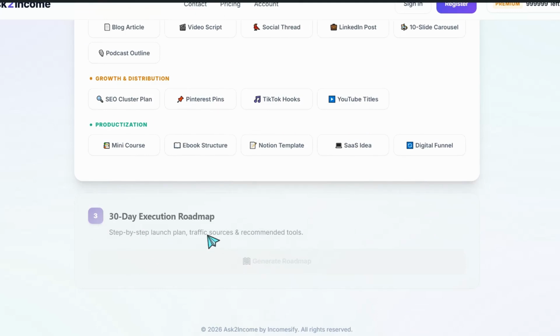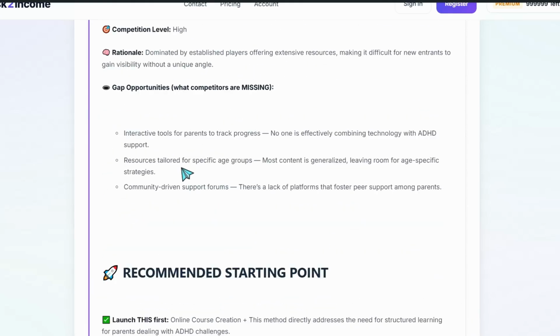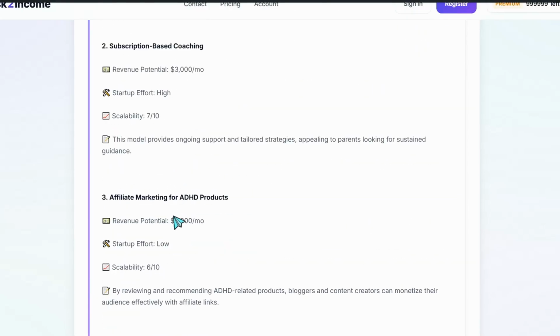So the first tool you have to keep in mind from now on is Ask to Income, so you can convert any question from people into an income stream. Secondly, the tech is a second website, where we can create these digital products. So if we take this question again, the one about ADHD for kids,